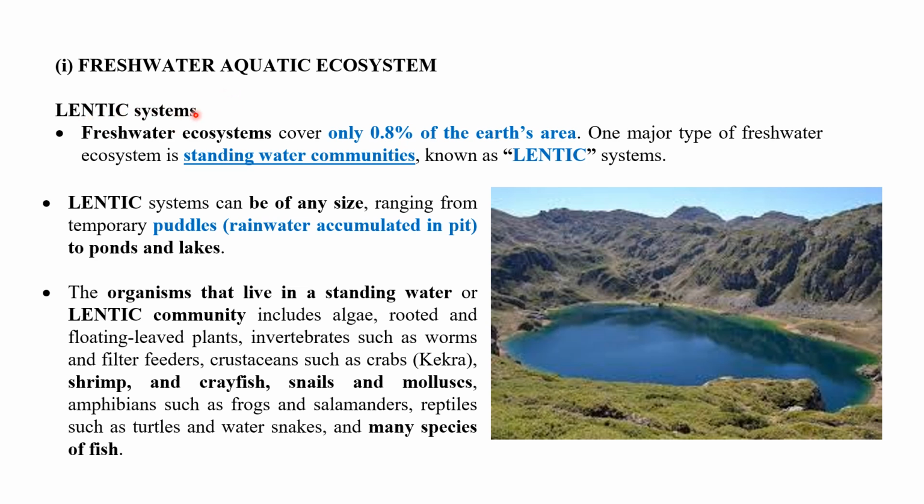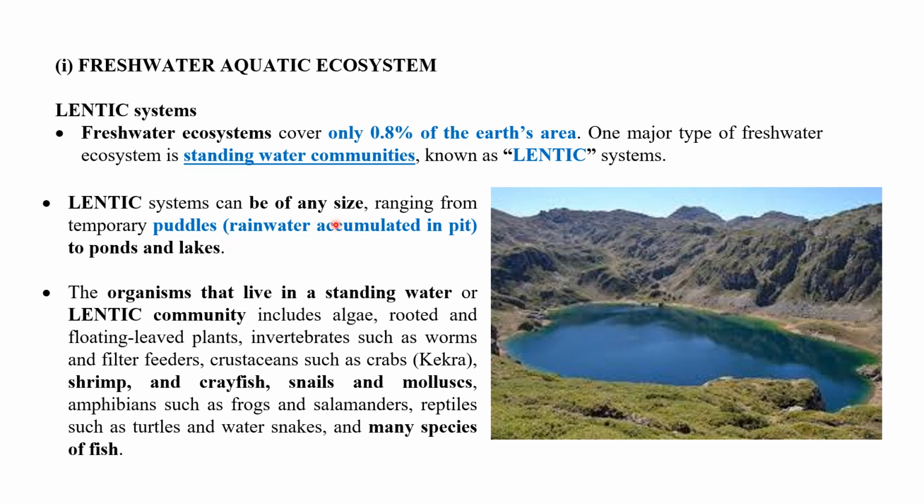What do you mean by the lentic system? This is also asked in your examination. Freshwater ecosystems cover only 0.8% of the Earth's area. One major type of freshwater ecosystem is standing water communities, which is called a lentic system. Remember it. This is one of the diagrams shown for standing water, which is considered a lentic system.